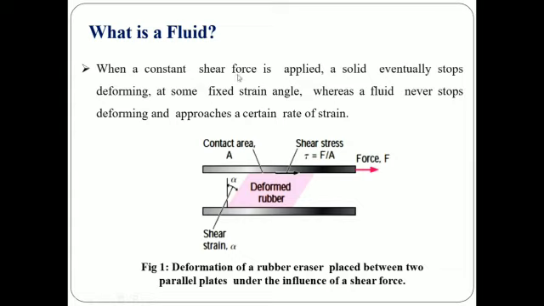When a constant shear force is applied, a solid eventually stops deforming at some fixed strain angle, whereas a fluid never stops deforming and approaches a certain rate of strain. Here we can see a simple example. The two parallel plates are there with a rubber in between. We apply a shear stress with a force, and since this is a solid, it will deform its shape to a certain level. This is the basic difference between the solid and the fluid. A fluid never stops deforming and approaches a certain rate of strain.